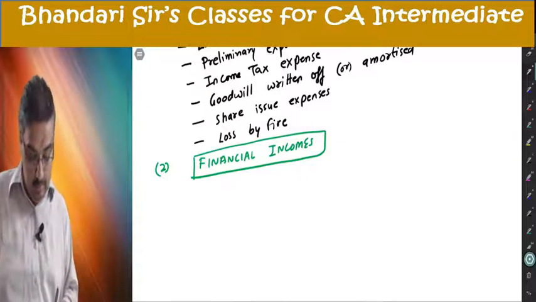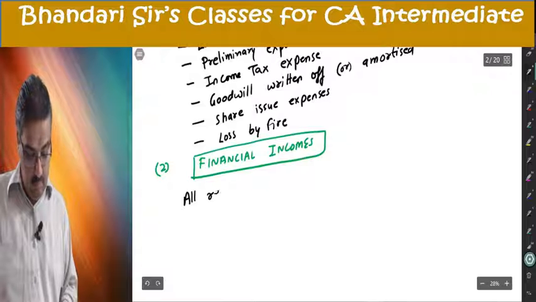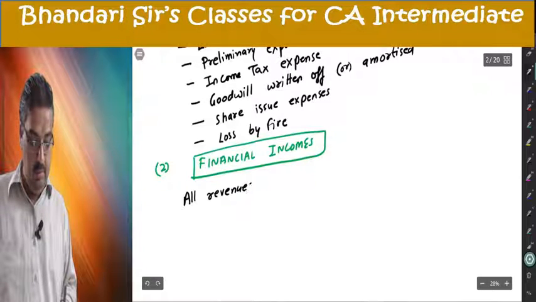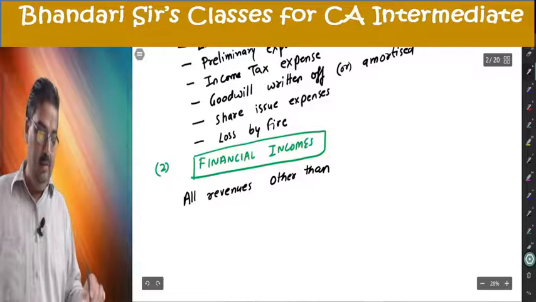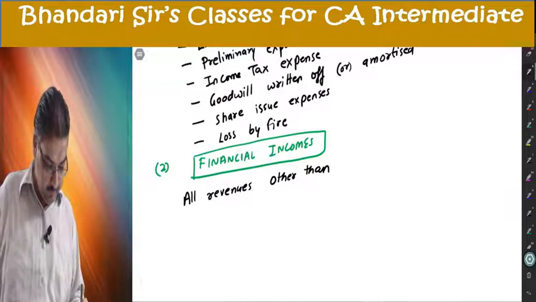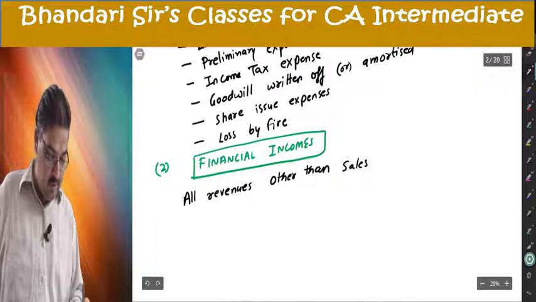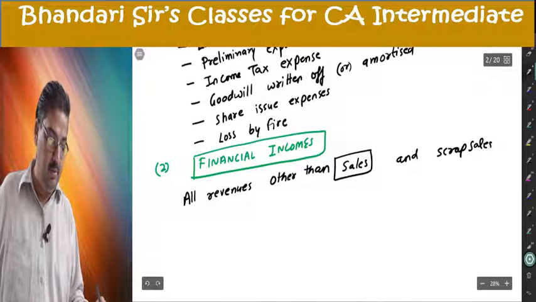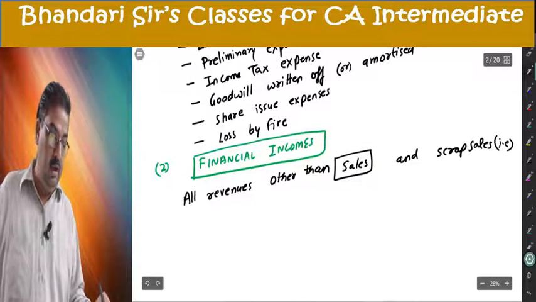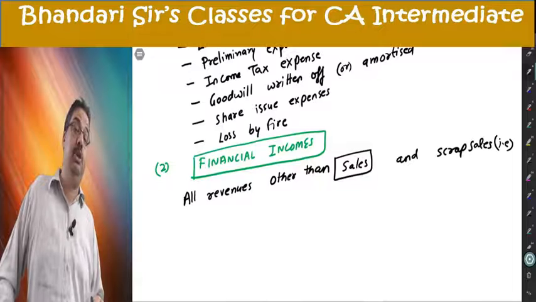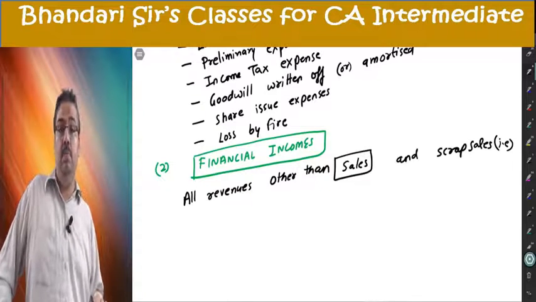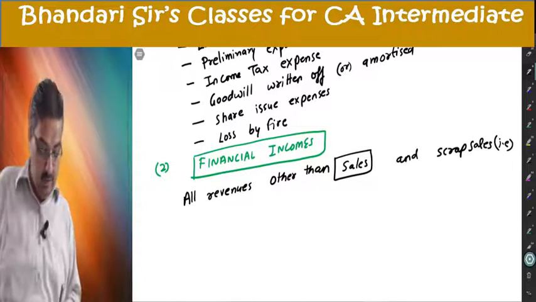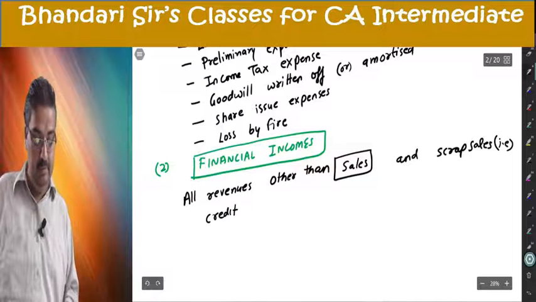So all revenues other than sales and scrap sales, that also should not be of fixed asset. It should be of your product that you are making. That is credit for recoveries.